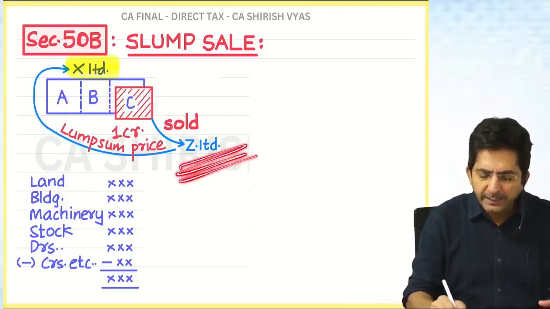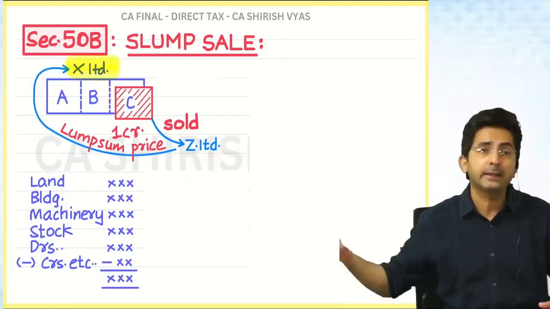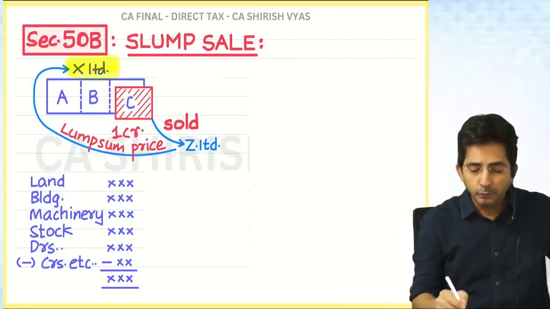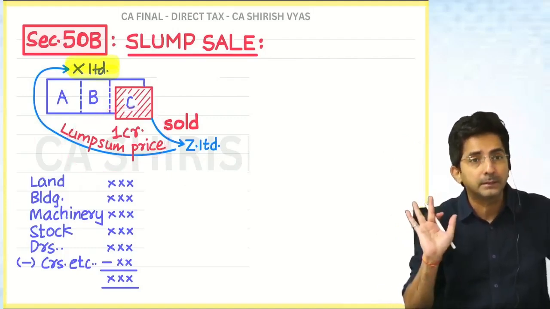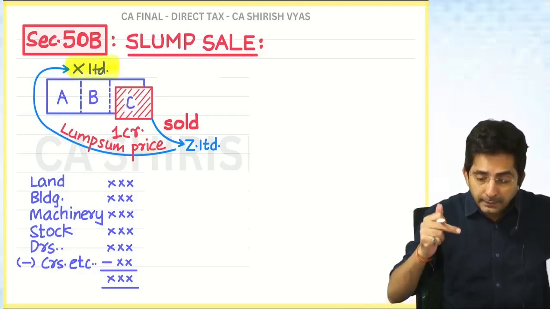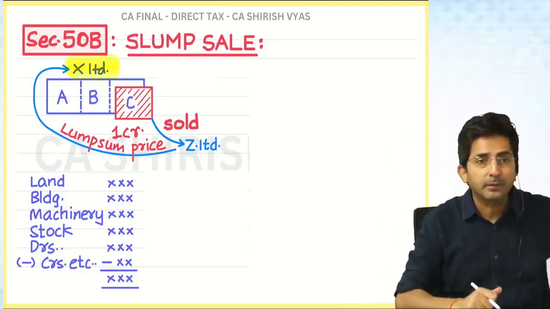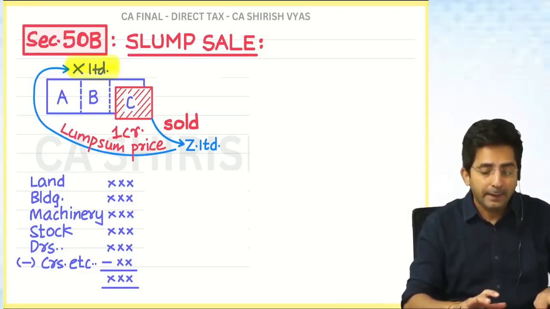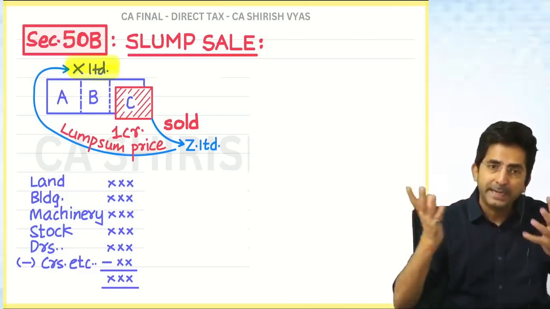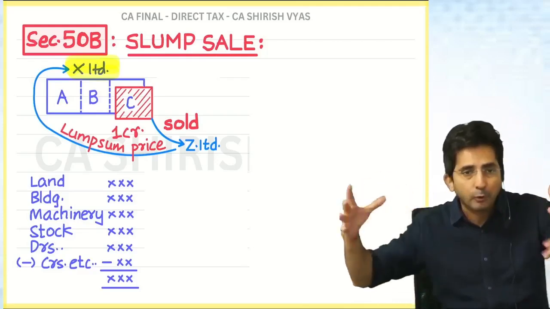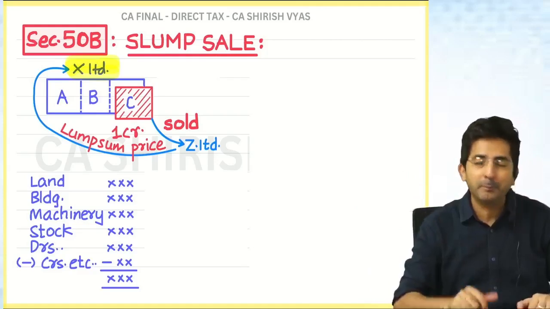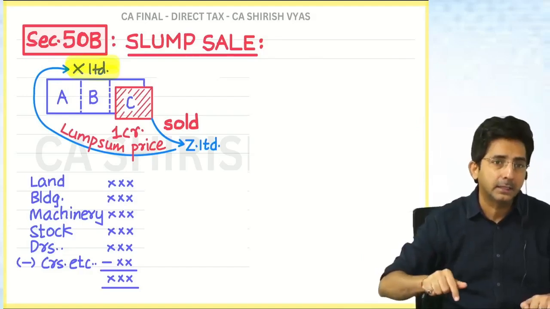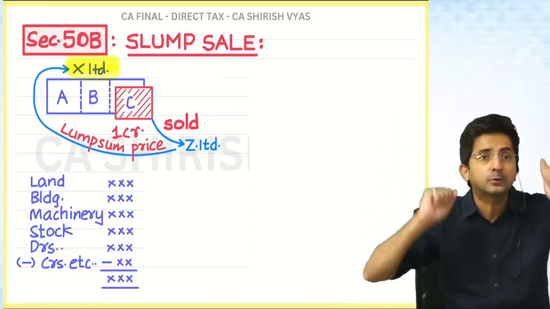And there was one company, Z Limited, which is ready to acquire the business. So I told them, you take away everything, give me 1 crore. So what is 1 crore? A lump sum price. Now tell me, in slump sale, what is the main problem? How will you calculate capital gains now? Because in slump sale, have you sold one asset or so many assets? Like when I sell my coaching class, what have I sold? My benches, my camera, my projector, my air conditioner. So is it one item sold or so many things sold?